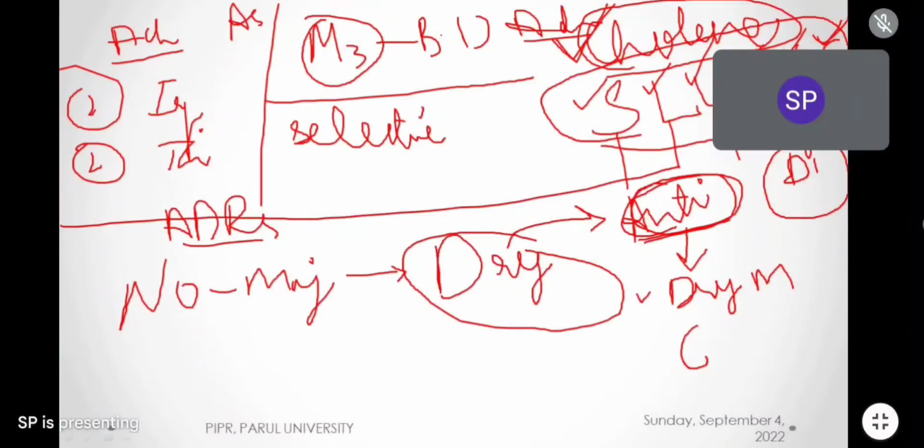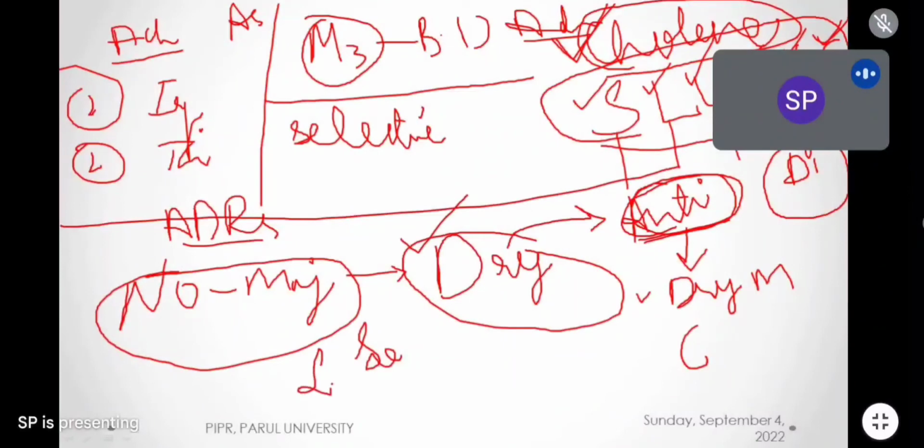Yes? Okay, now see, ipratropium bromide and tiotropium bromide don't have many adverse effects. We don't have a lot of adverse effects, but the only known adverse effect is that it may cause dry mouth. Simple, there is nothing more than this. And they are very safe. They are very tolerable. Many patients will tolerate these drugs, and they are commonly added with salbutamol, especially levosalbutamol, and sometimes they are also added with methylxanthines because when they interact with methylxanthines or other bronchodilators, their synergistic effect will be increased. Clear?